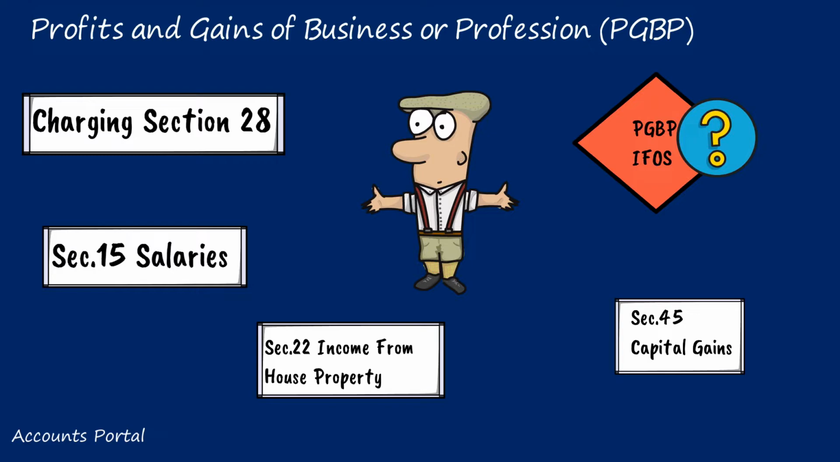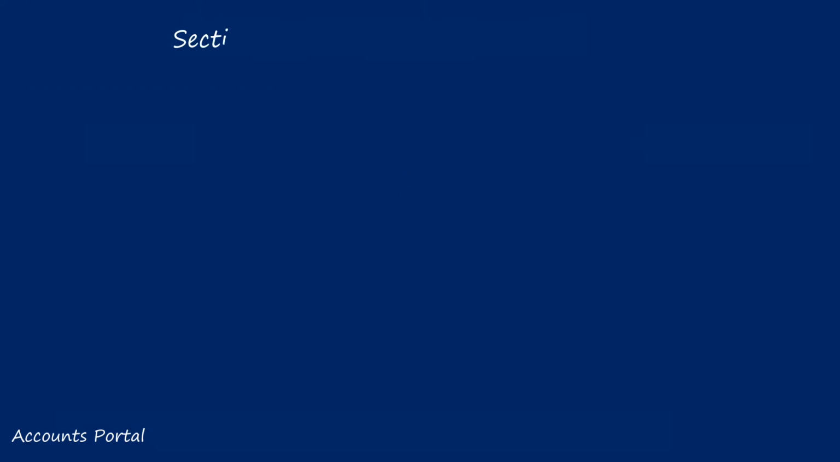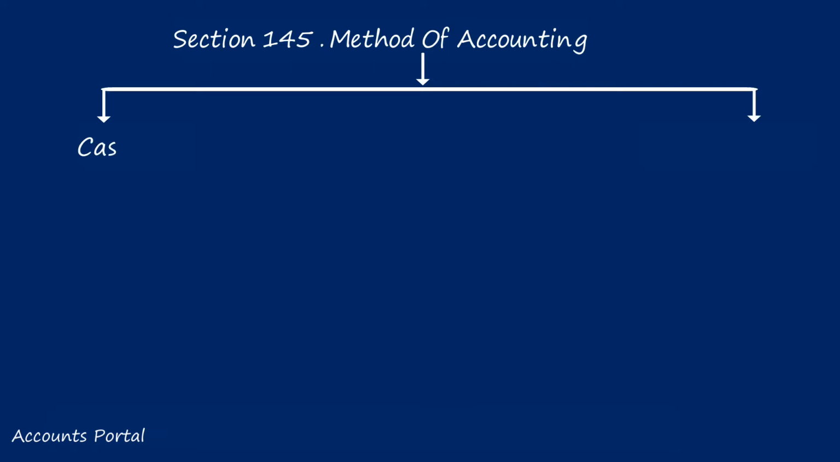This problem is not such a big problem because we have one section, section 145, not 143, which I am going to teach you today. Section 145 talks about the method of accounting. As per section 145, whatever accounting methodology is followed by the assessee for maintaining his books of accounts, the same method we need to consider for taxation under the head PGBP and income from other sources.